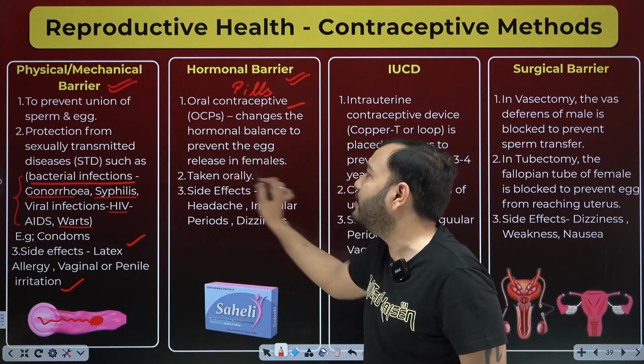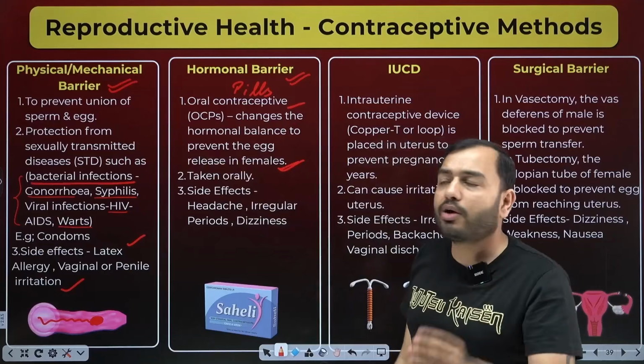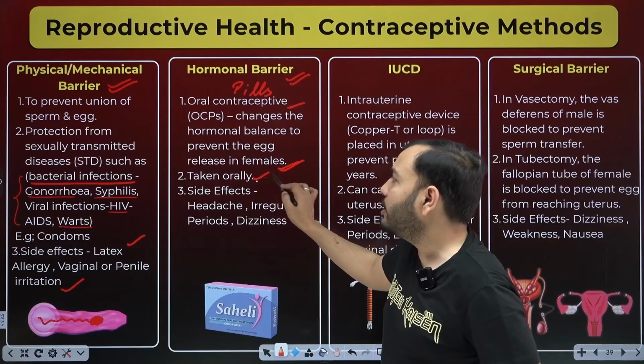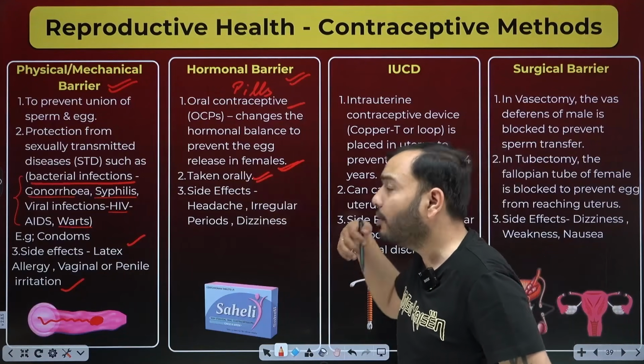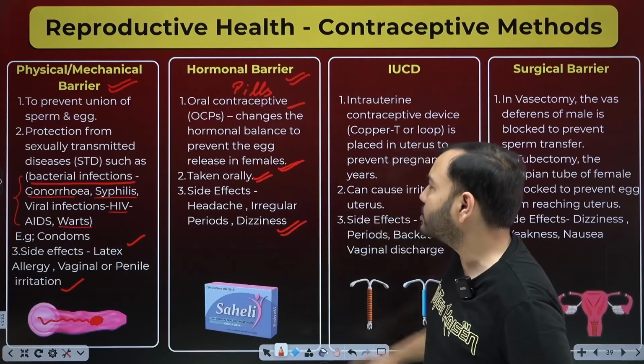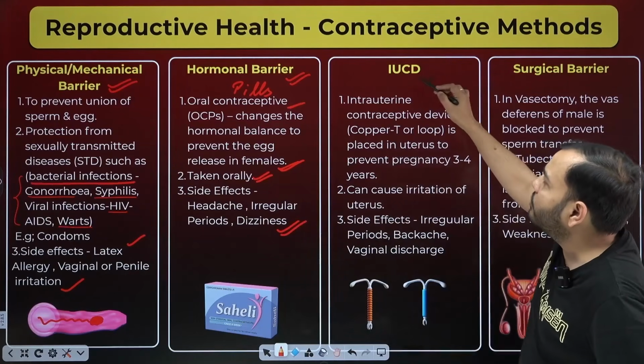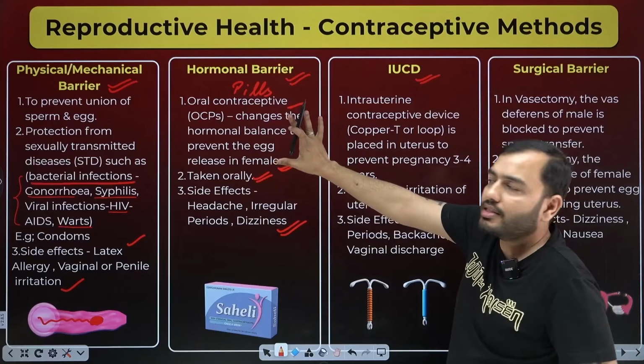Hormonal balance prevents the egg release in females. What does it mainly do? It does not let the egg release. How are they taken? They are taken orally. What are the side effects? They can be headache, periods can be irregular, there can be dizziness.